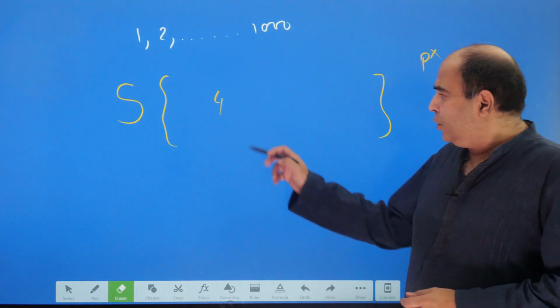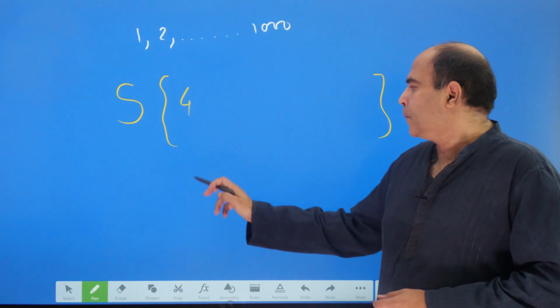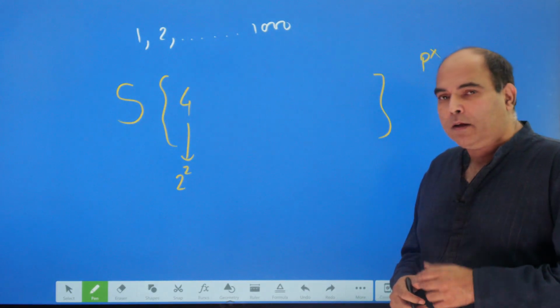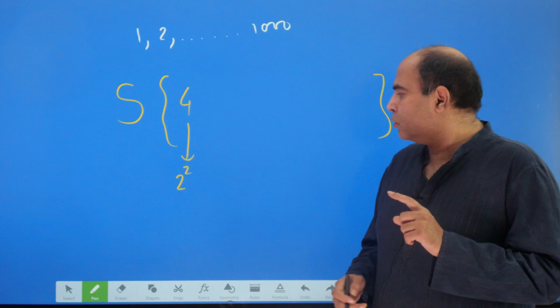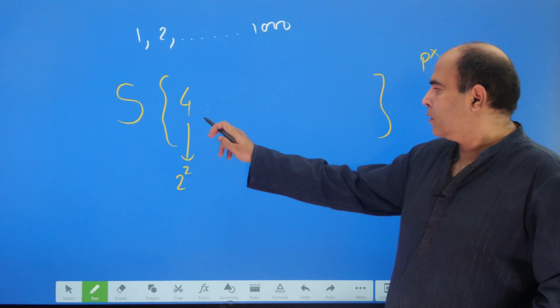But the issue now is that when I took a 4 inside here, its standard form is 2 square. And the moment I do that, I cannot use 2 in any of the other numbers.